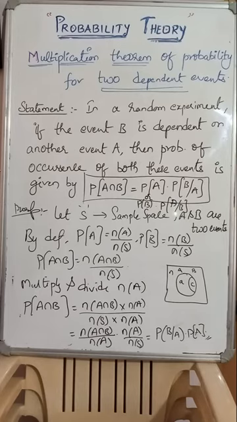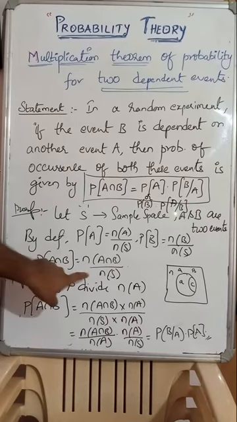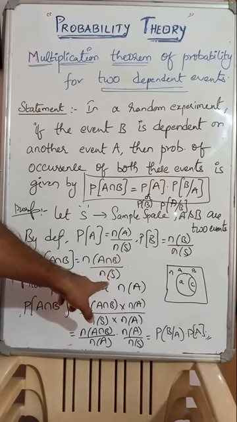Ultimately, P of A intersection B, what is the formula? P of B given A into P of A. That is the formula. Are you clear, guys? Just have a look once again. Till here, by the definition, P of A intersection B equals N of A intersection B by N of S.